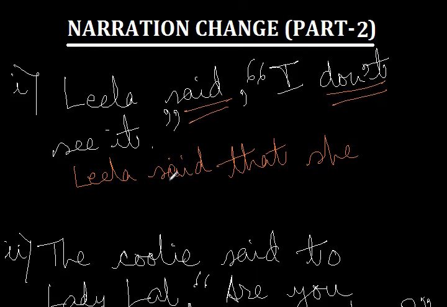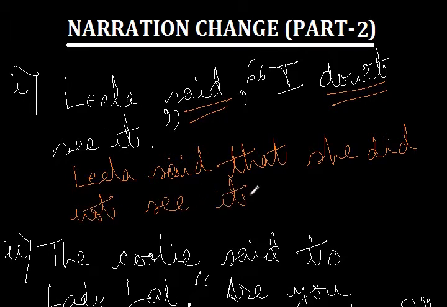So, I don't see it. Leela said that she did not see it. Remember the two tenses, the verbs, they must correspond to each other. And one thing, a very common mistake that students often commit: they change it into that. It is not required. It will stay it. This will become that, but it will always remain it, whether in direct speech or in indirect speech.